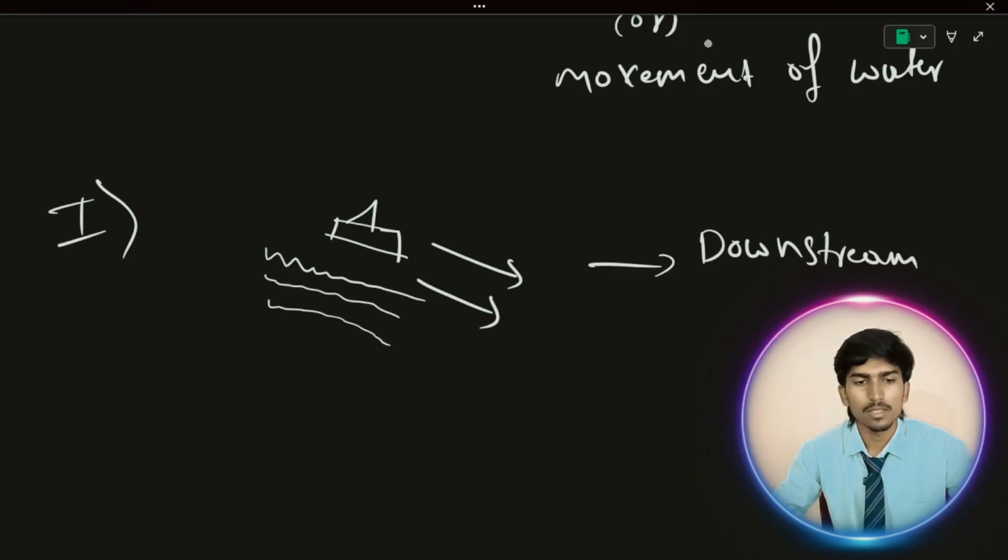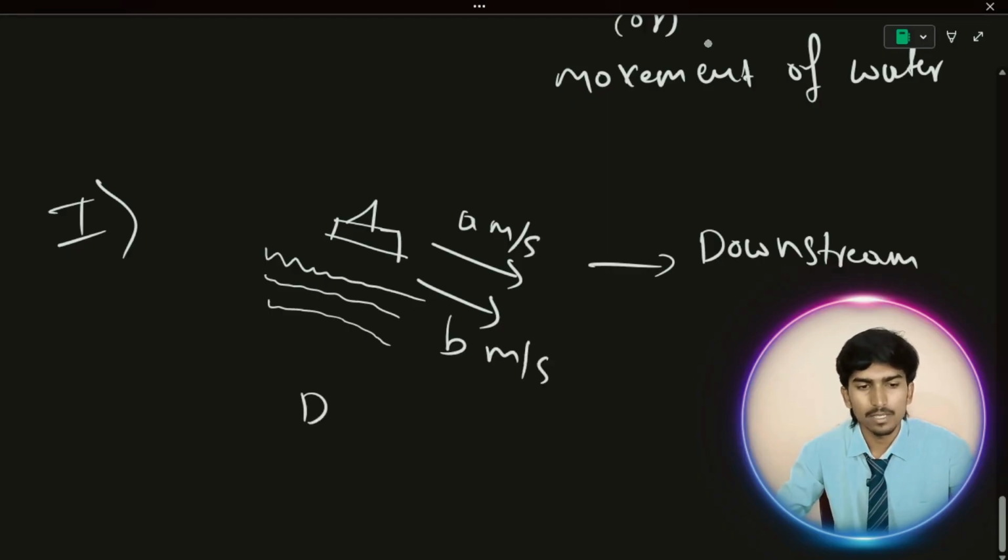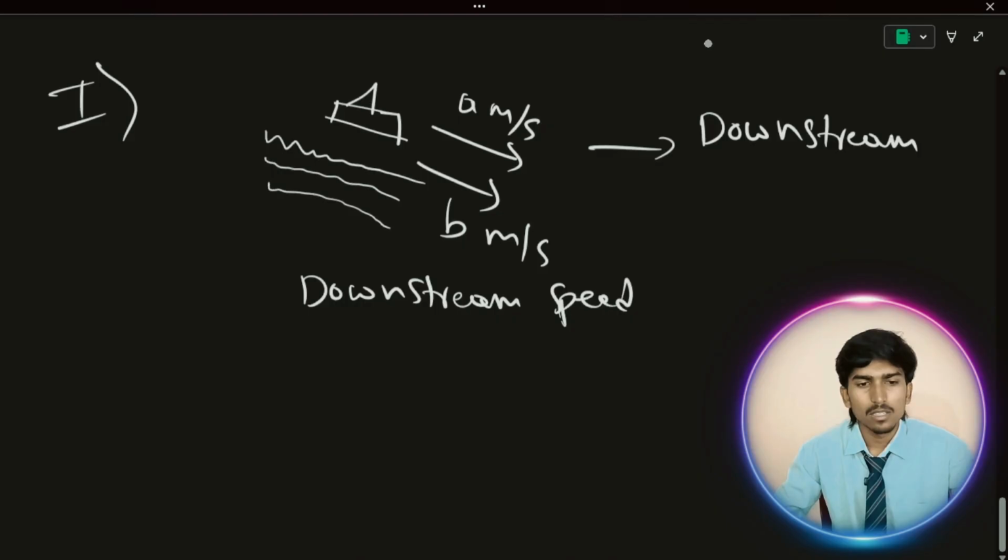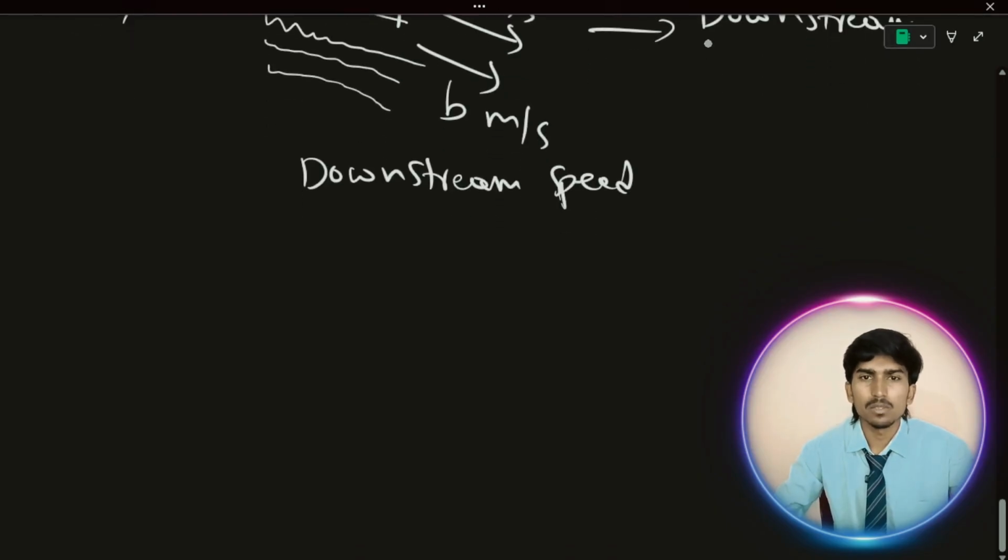For example, let us consider a be the boat speed, a meter per second, and b be the speed of water, b meter per second. What will be the downstream speed?